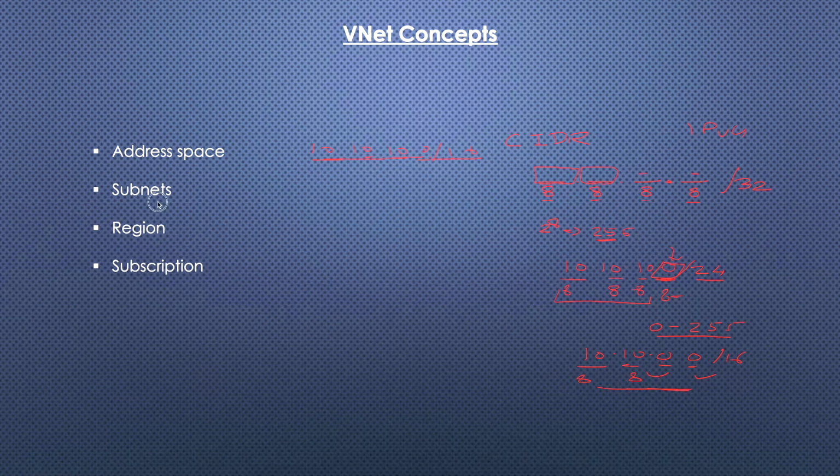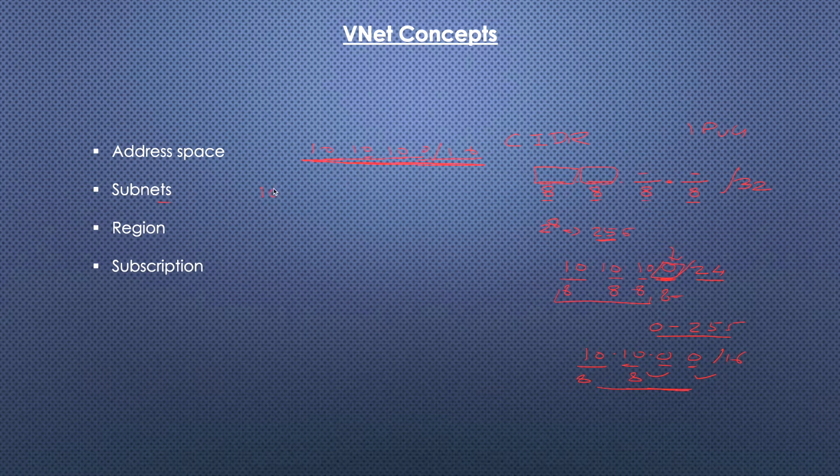Now coming to the subnet. For example, let's take this. This is an address range, and we are going to create a VNet with this address range. A subnet enables you to segment the virtual network into one or more subnets. So for example, now you have this range for your VNet. So we can create an IP range for a subnet in between this.